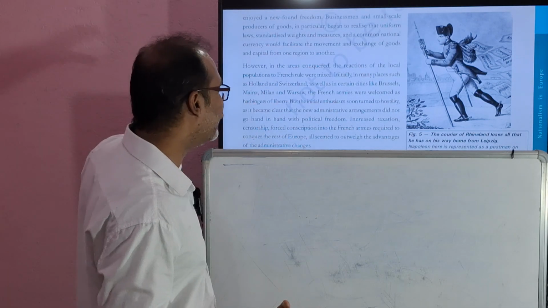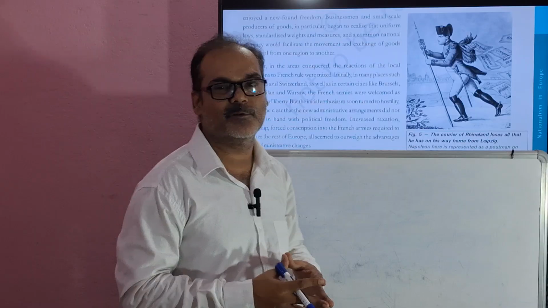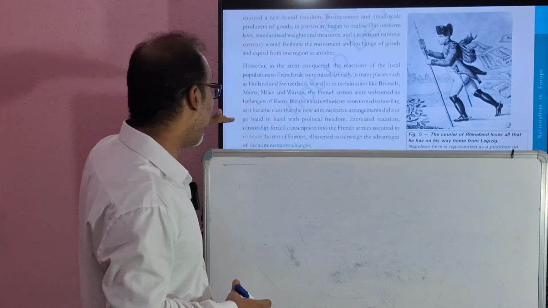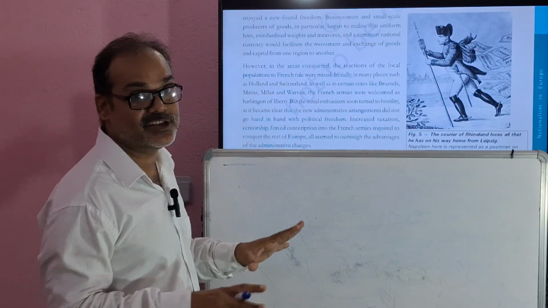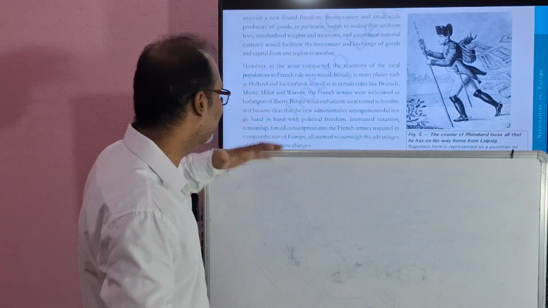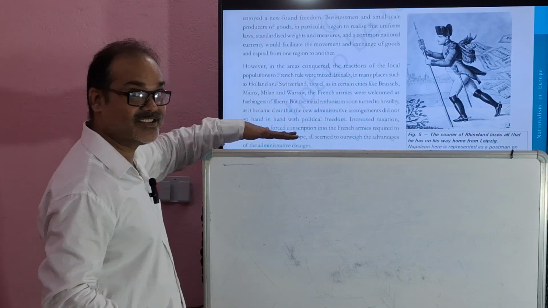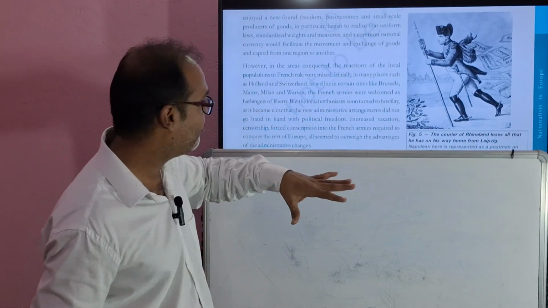But the initial enthusiasm soon turned to hostility, and it became clear that the new administrative arrangements did not go hand in hand with political freedom. Increased taxation, censorship, all these things started now. Slowly, slowly it is coming. Increased taxation, censorship, forced conscription into the French armies.